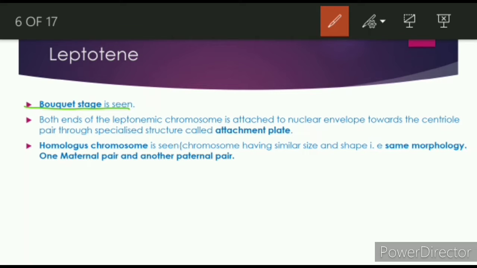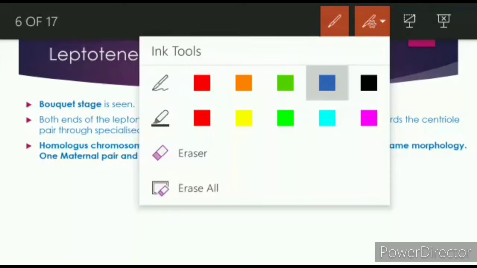Another thing, homologous chromosomes are seen. What is a homologous chromosome? Let us take one example.